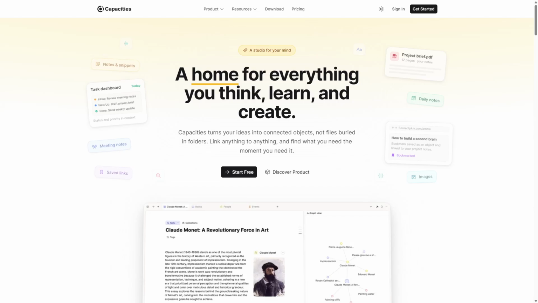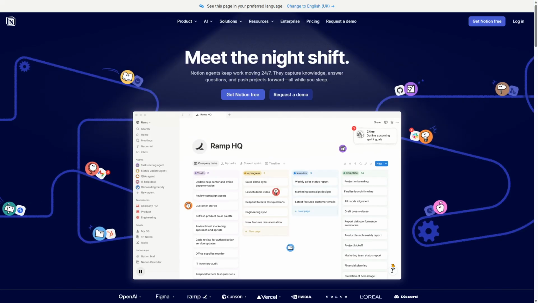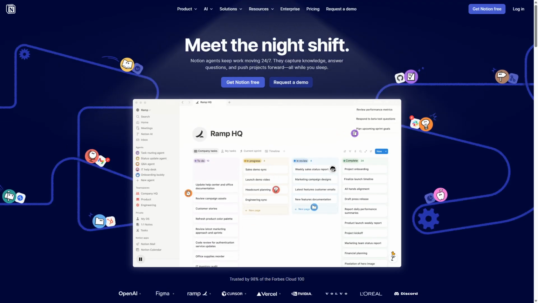Capacities versus Notion, which productivity app is better? Choosing the right productivity app can completely change how you manage your tasks and projects without feeling overwhelmed. We'll explore both options to help you decide. Capacities and Notion are both powerful productivity tools, but they serve different needs.